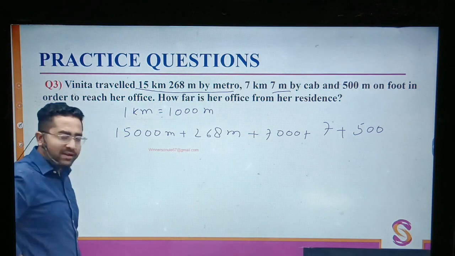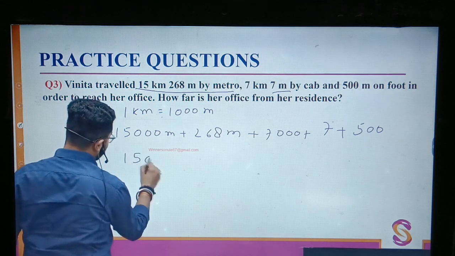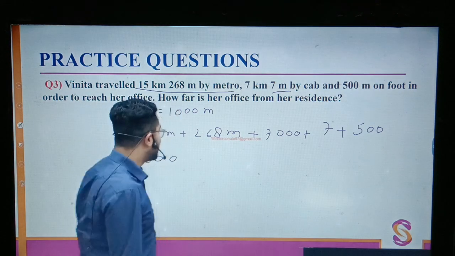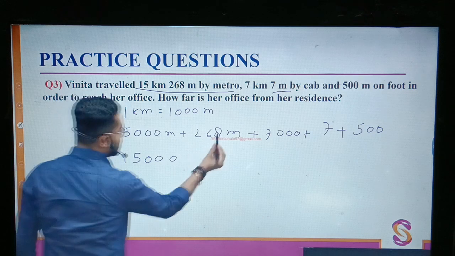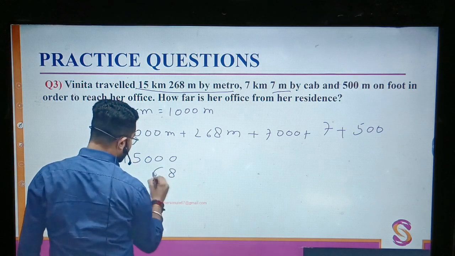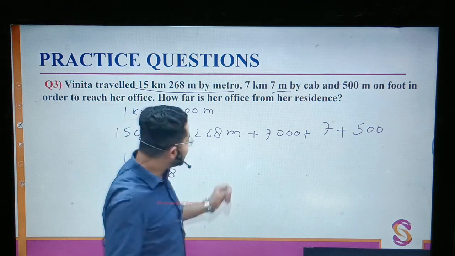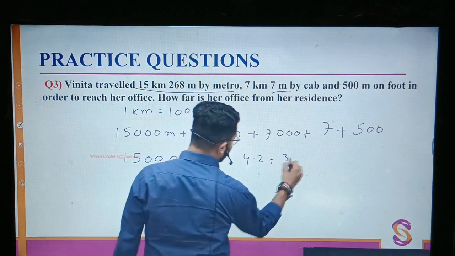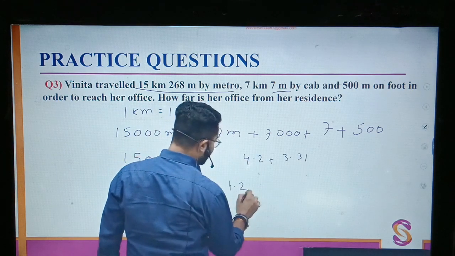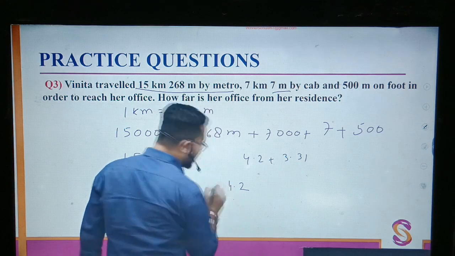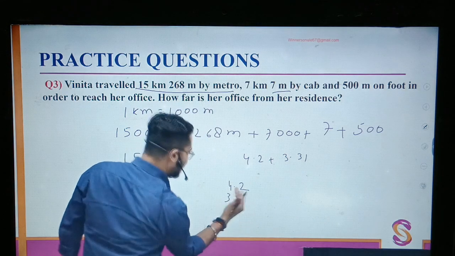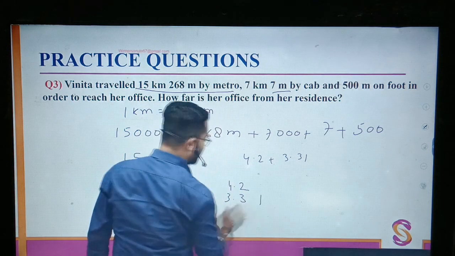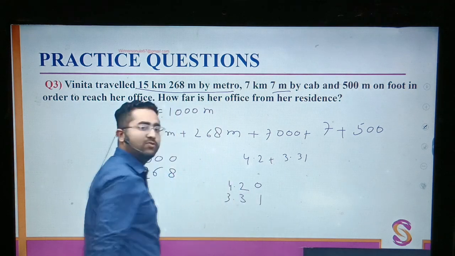Now when you add like this, 15,000, I can add like this only, but just to avoid confusion, start writing from the right side. 8, 6, 2. If it is decimal, let's say we are adding 4.2 plus 3.31. So I'll just write 4.2 and I'll put the decimal first, left side of decimal like this, and right side of decimal like this, 3, 1. Then I can put 0 here and then I'll do the addition.